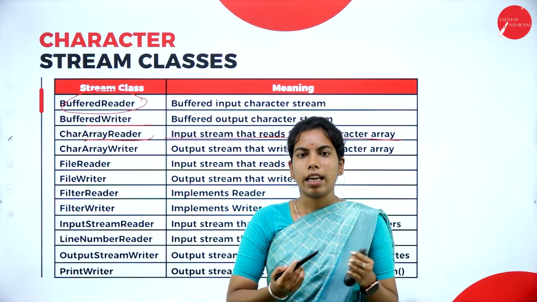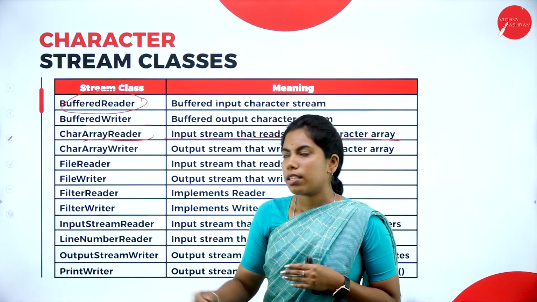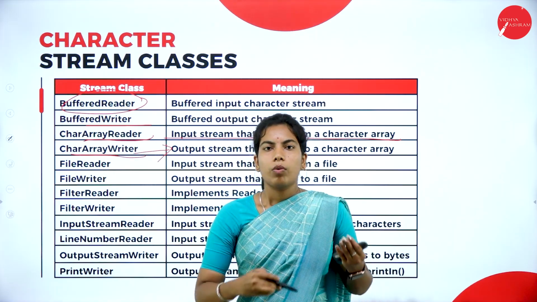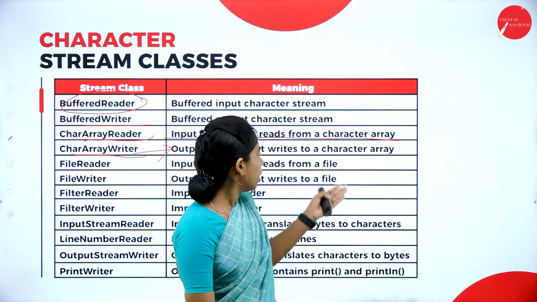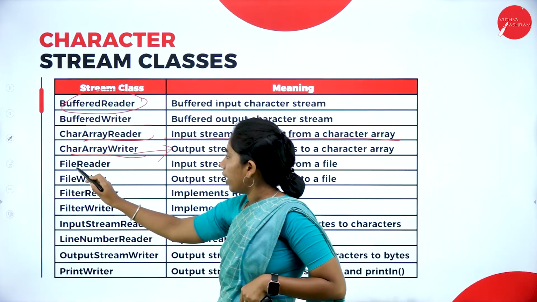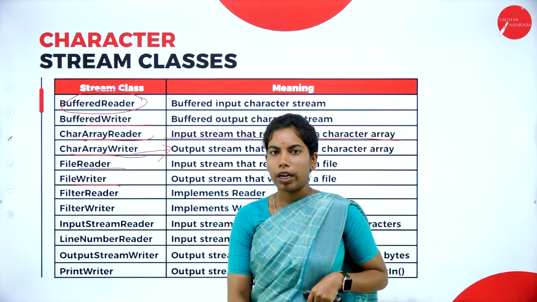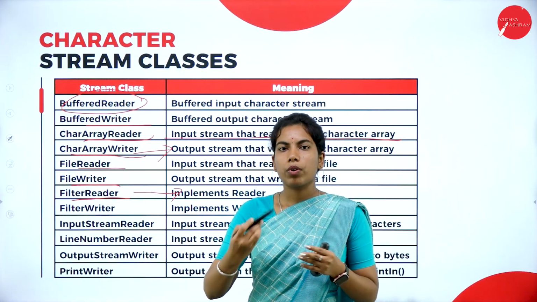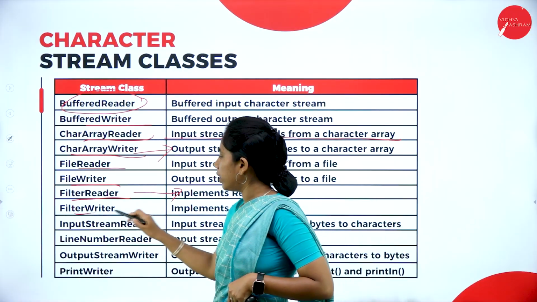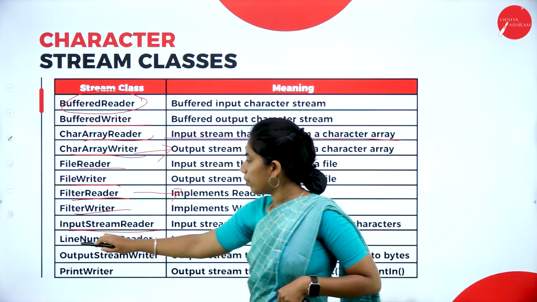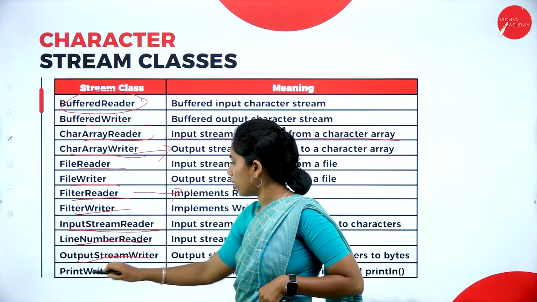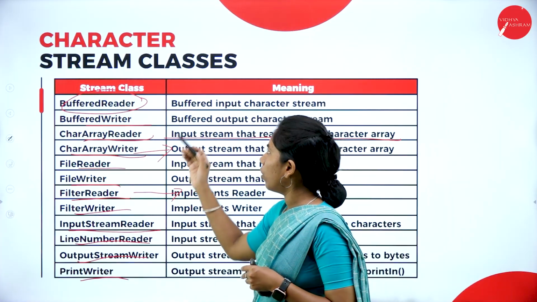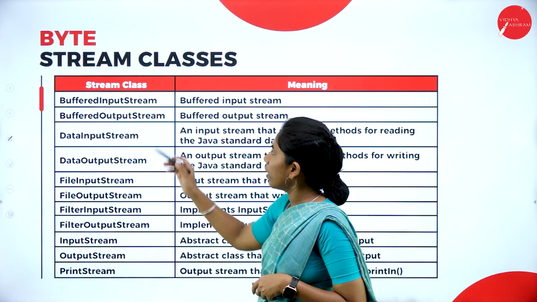If the array contains characters, it will read from the array as characters. That is char array reader. And also char array writer writes whatever characters we want inside the array. And also file reader, file writer, and filter reader implement the reader for a faster process. And also filter writer, input stream reader, line reader, and output stream print writer. These are all subclasses called the character stream. And next we can see the byte stream.